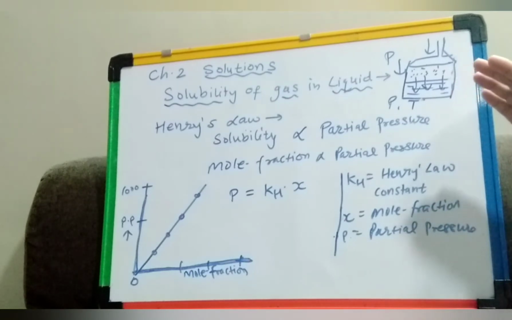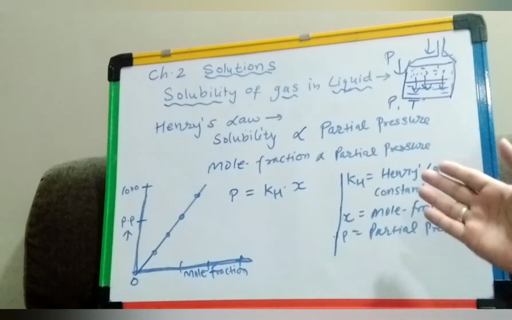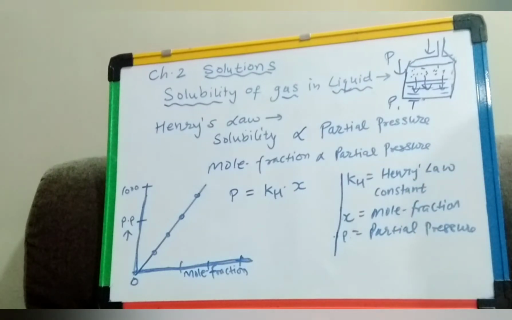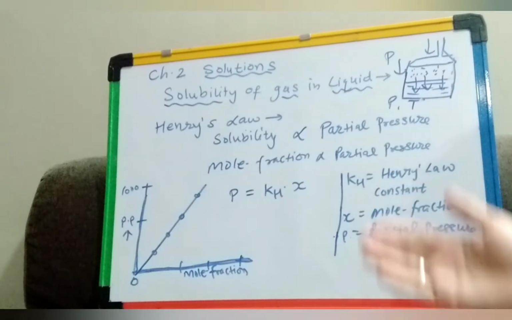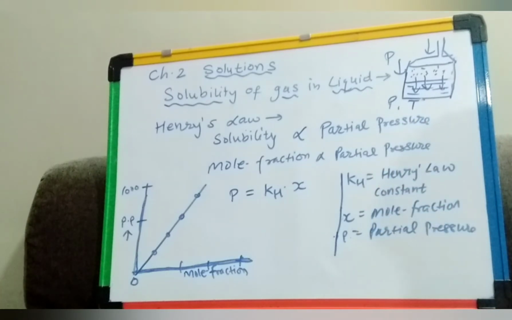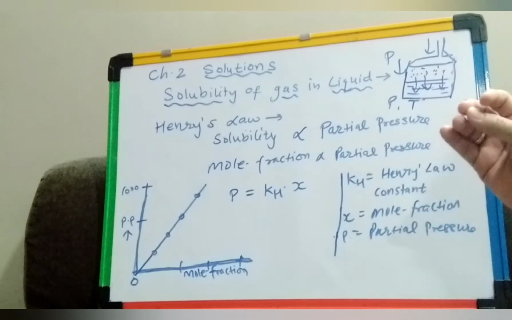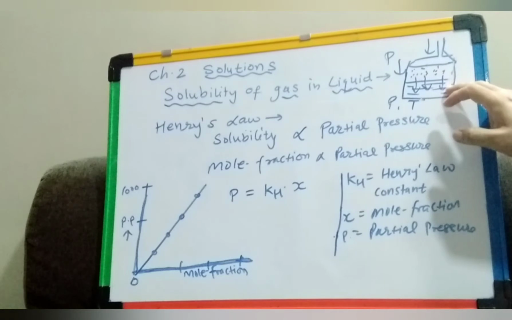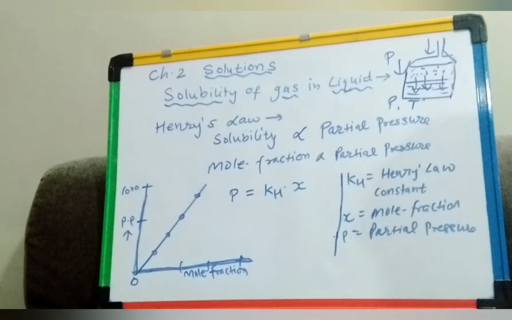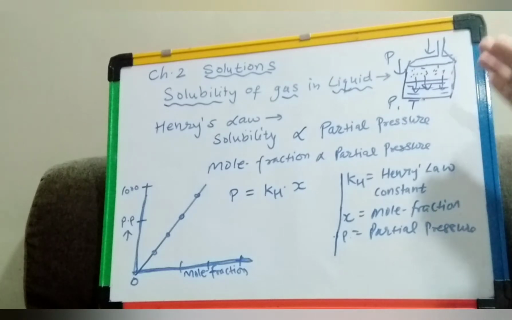At the same time, independently, a scientist called Dalton also studied the same thing, and he concluded that the solubility of a gas in a liquid is directly proportional to its partial pressure.